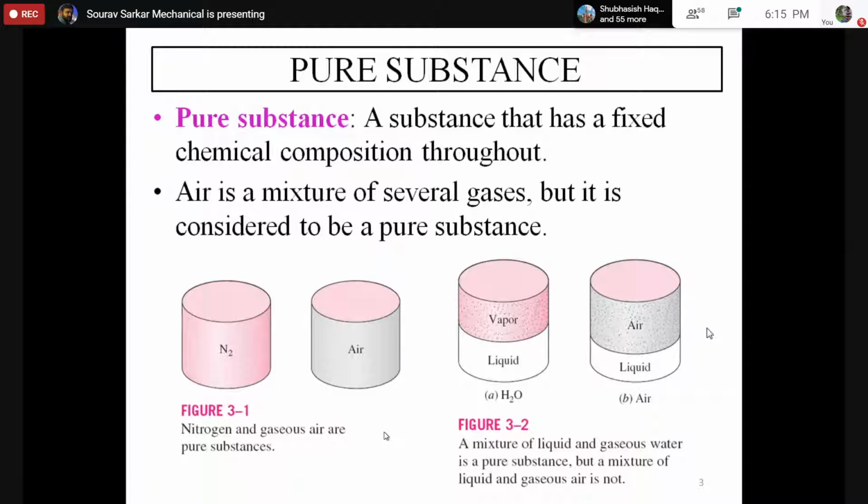Now suppose I give you one example: a water and water vapor mixture. Is it a pure substance? If there is a container and in the container some part is vapor and some part is water, can we consider this a pure substance?